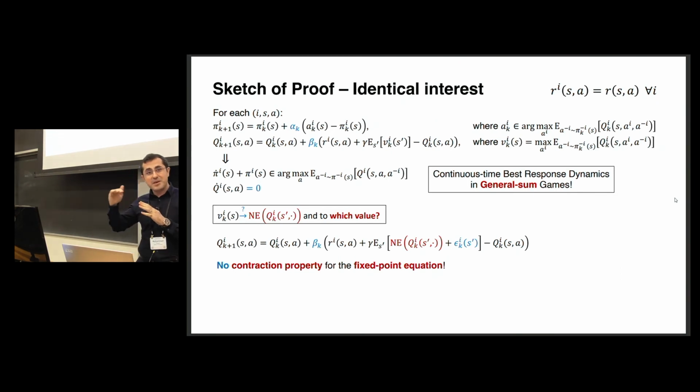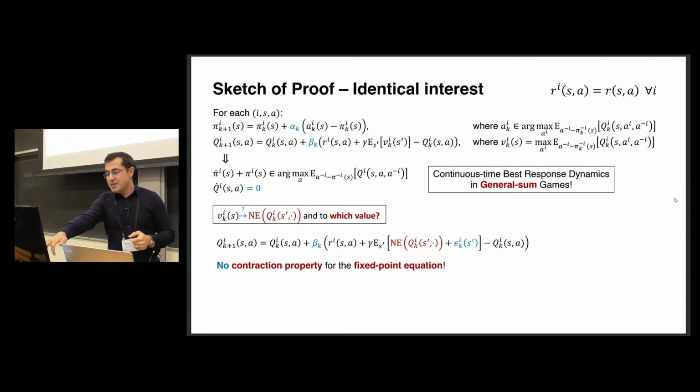If it is becoming identical interest in time, will it also track some Nash equilibrium? If it is going to track some Nash equilibrium, which value will it take? Because in zero-sum games, even though there might be multiple equilibria, all of them will lead to the same value, right? The min-max value. On the other hand, in identical interest games, there will be multiple values. Suppose we have also selected one, we know which value it will track.